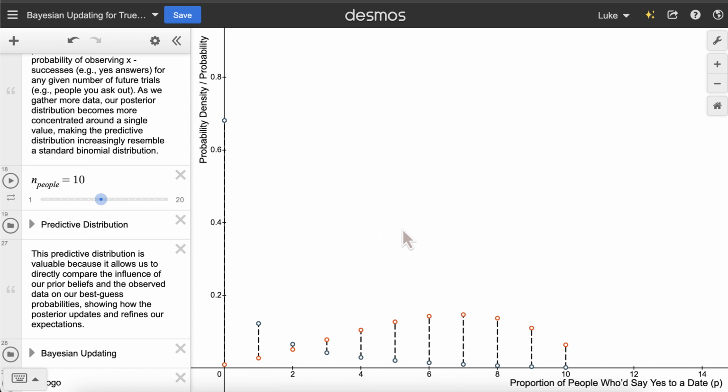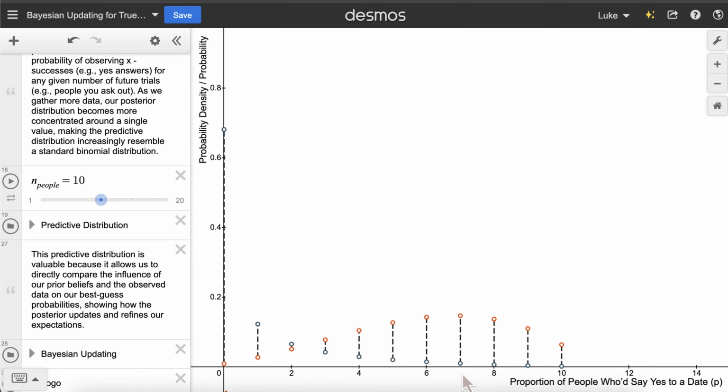All the orange points represent our best guess given our posterior distribution, whereas the blue points represent our best guess given the prior. For example, under the prior distribution, our best guess for the probability of 7 out of 10 girls saying yes to a date with us is only 0.010253, whereas under the posterior, this best guess now gets upgraded to 0.147152. That's quite an increase, meaning that the data we found was more optimistic than our initial prior beliefs.